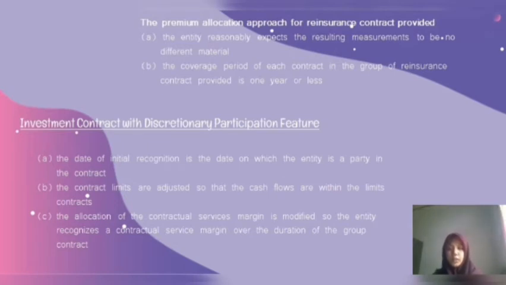Investment contracts with discretionary participation features. The requirements in PSAK 74 for insurance contracts are customized for investment contracts with discretionary participation features as follows. First, the date of initial recognition is the date on which the entity becomes a party to the contract.